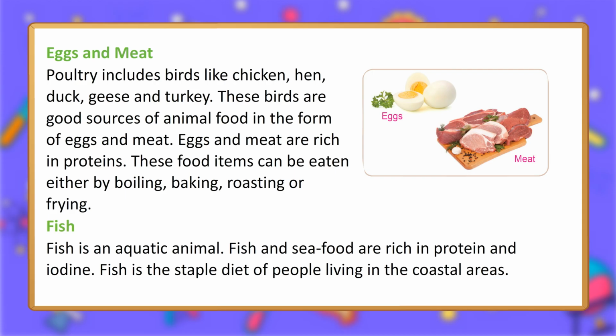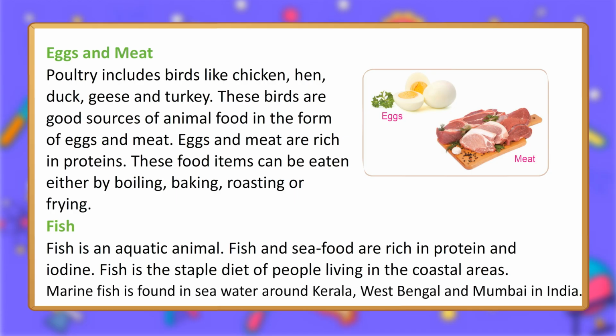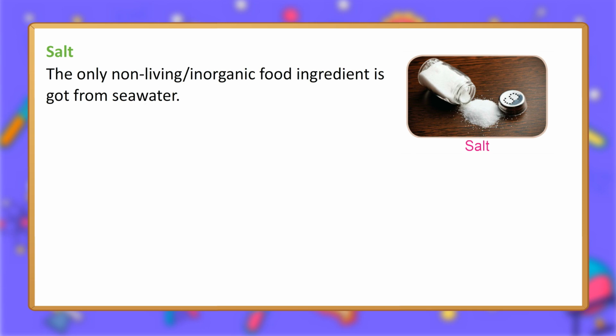Fish is an aquatic animal. Fish and seafood are rich in protein and iodine. Fish is the staple diet of people living in the coastal areas. Marine fish is found in seawater around Kerala, West Bengal and Mumbai in India. Salt. The only non-living, inorganic food ingredient is got from seawater.